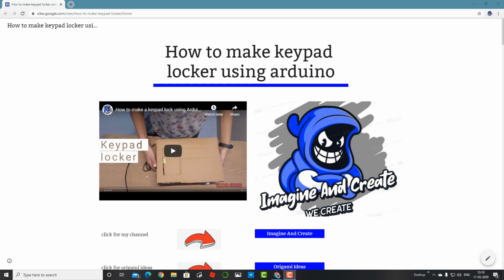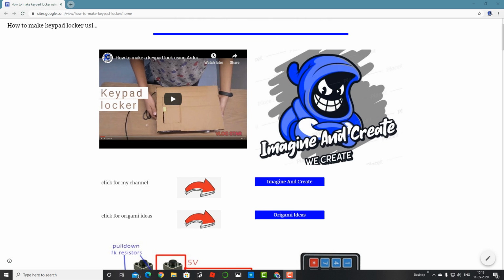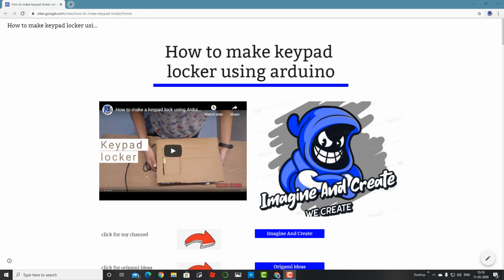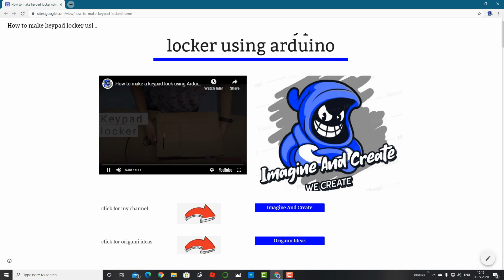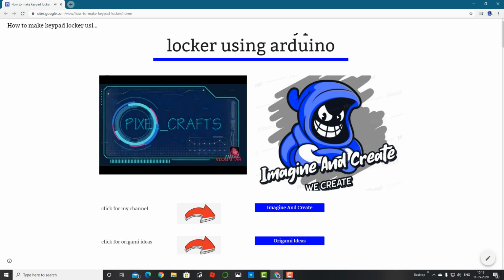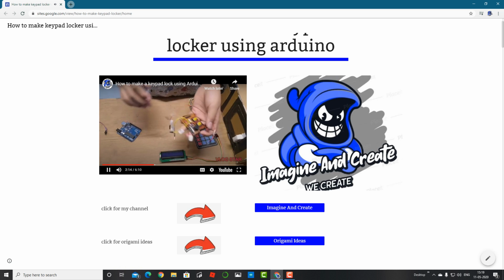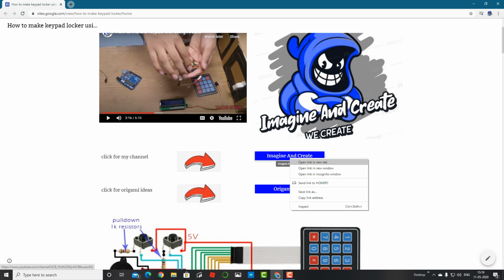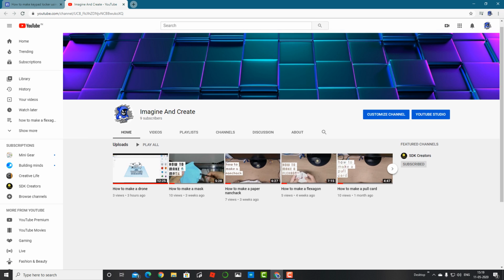In this video, I'll be showing you how to make your own website. This is one of my websites on how to make a keypad locker using Arduino. So in this I've had a YouTube tutorial like here, and with the video here, you can just set it. Then here I've had a link for going to my channel. I'll just open it in a new tab. Here it comes to my channel.